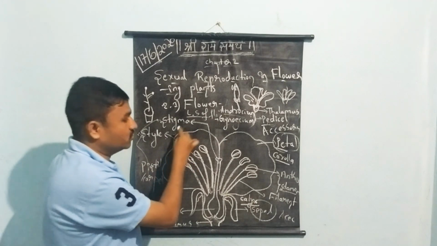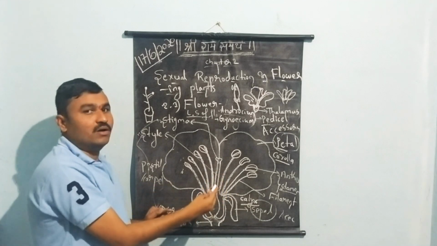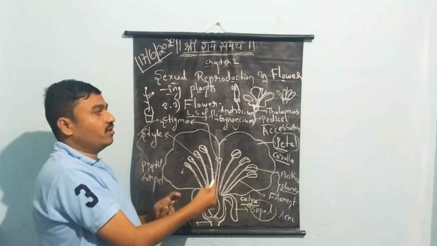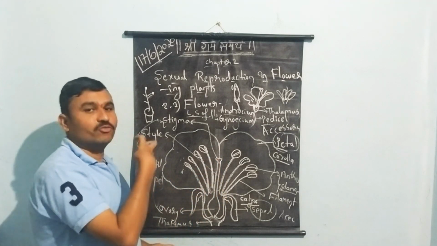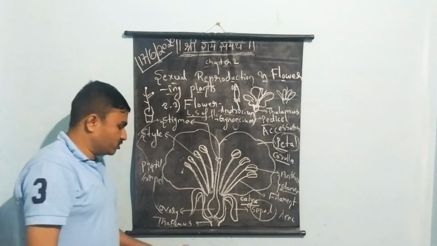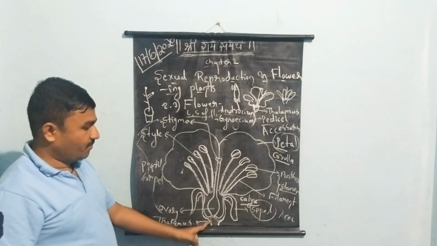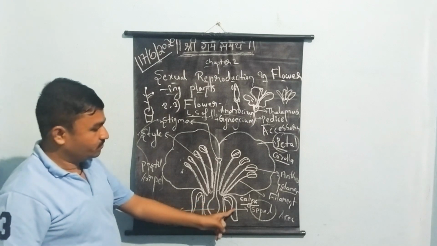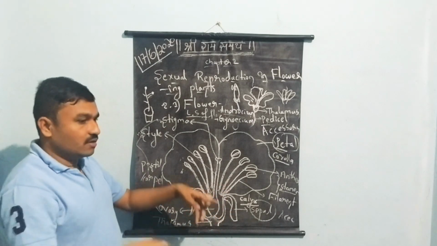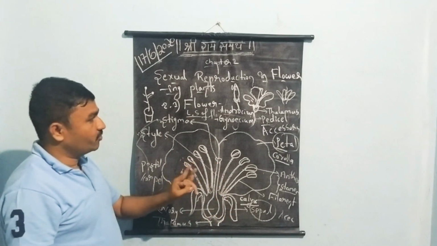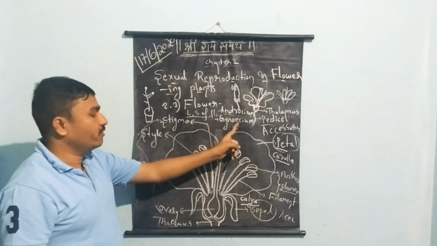Okay, students. So this is about the general structure of a flower. We'll recap it once again. The flower consists of the pedicel, then the thalamus, then above that the sepals and petals. In that we have two reproductive organs, androecium and gynoecium.